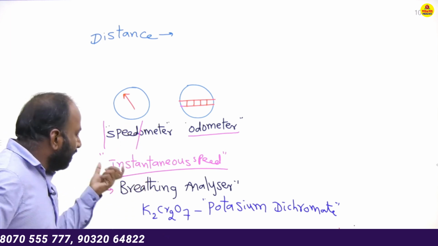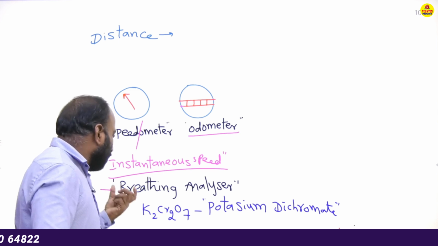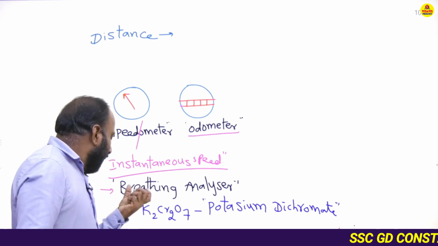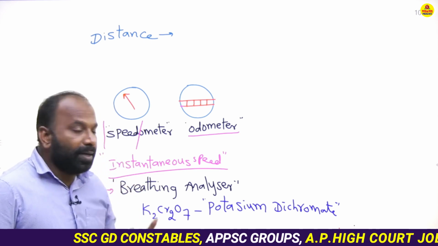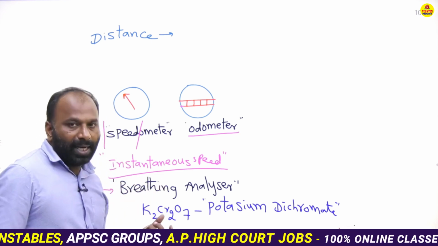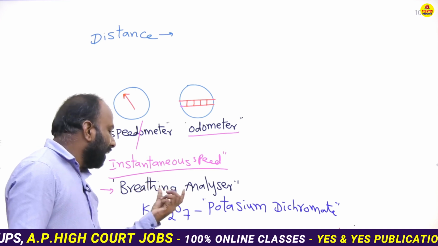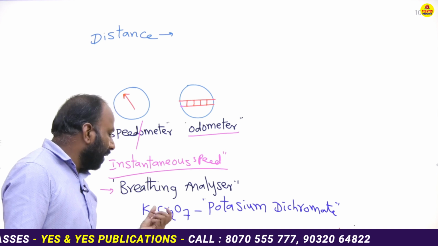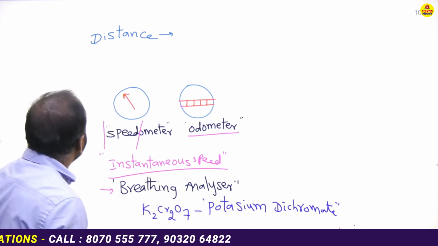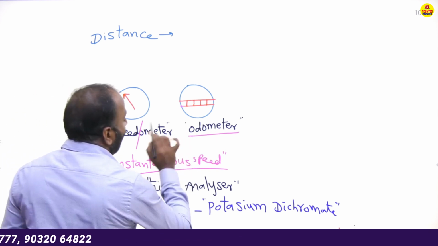How to identify the drunk suspects who have consumed alcohol? Breathing analyzer. Breathing analyzer contains the chemical potassium dichromate, K2Cr2O7. Right. Distance is measured with odometer.